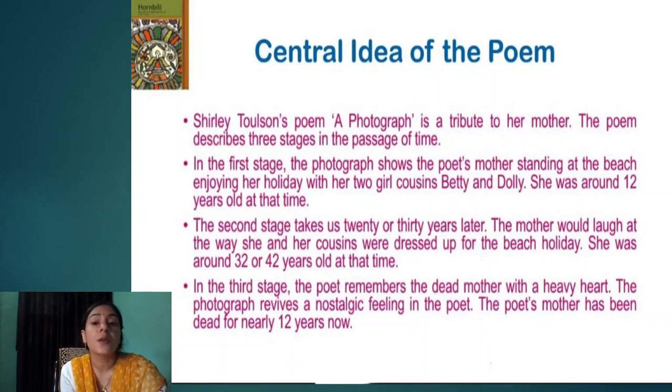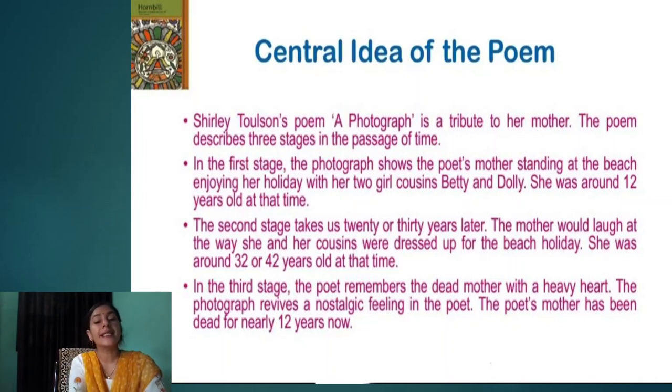Shirley Toulson's poem A Photograph is a tribute to her mother, and the poem describes three stages in the passage of time. In the first stage, the photograph shows the poet's mother standing at the beach, enjoying her holiday with her two girl cousins, Betty and Dolly. She was around 12 years old at that time.